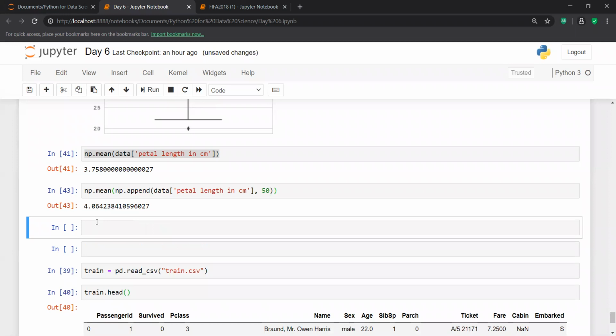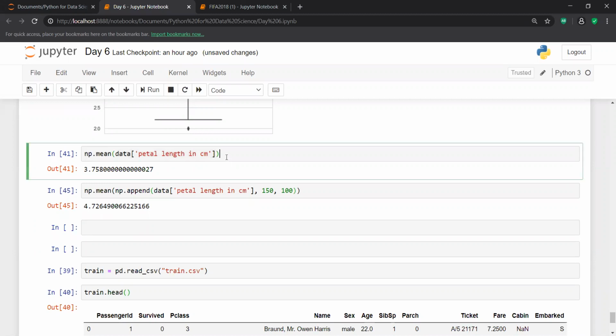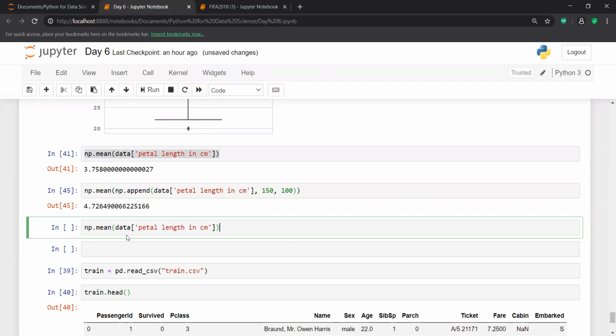If I check my mean now, it becomes 4.06. Or if I introduce a bigger outlier, it becomes 4.72. And this is with a single outlier. Definitely you can add multiple outliers, so the mean fluctuates a lot. If I add one more outlier, it becomes 4.72. Definitely with some more outliers it will disturb your distribution. Now try to check the same thing with the median.